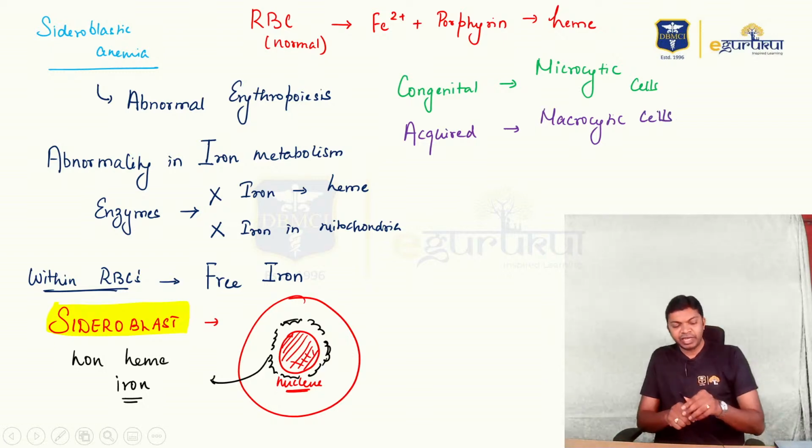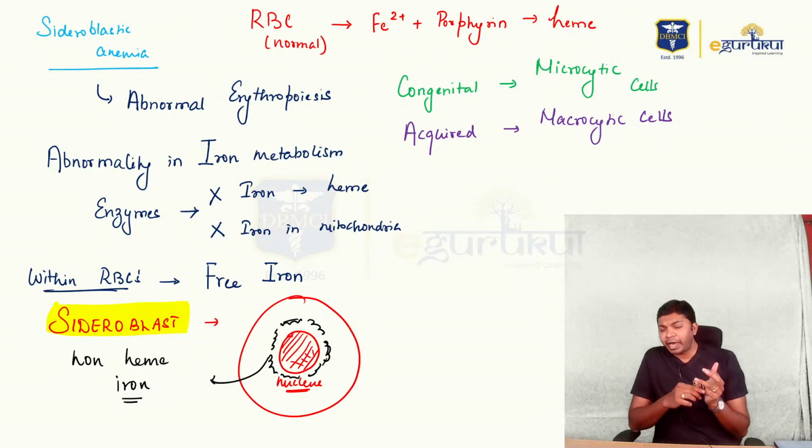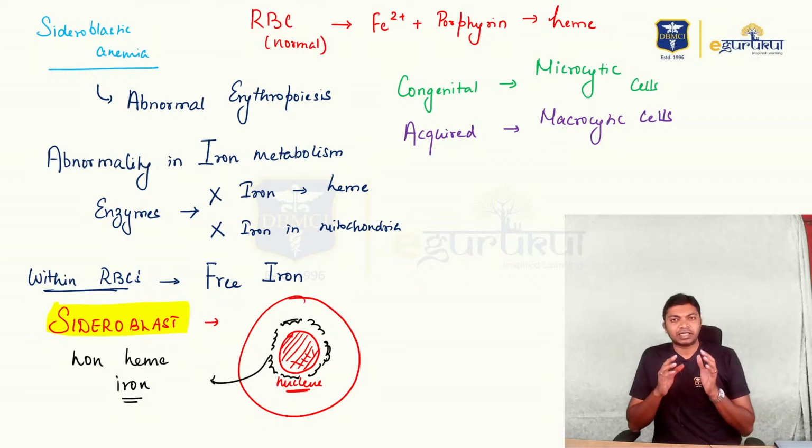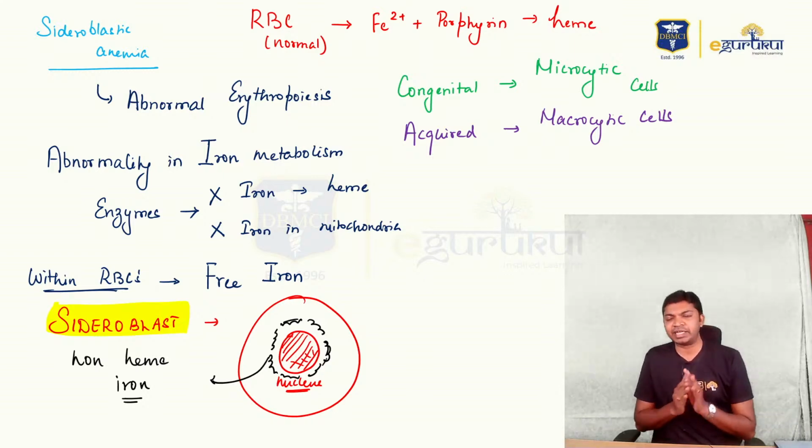So in the very same diagnosis, sideroblastic anemia, you can see macrocytes and also microcytes. Depending on the mutation, depending on the enzyme that got affected, sideroblastic anemia can be seen with both microcytic and macrocytic cells.